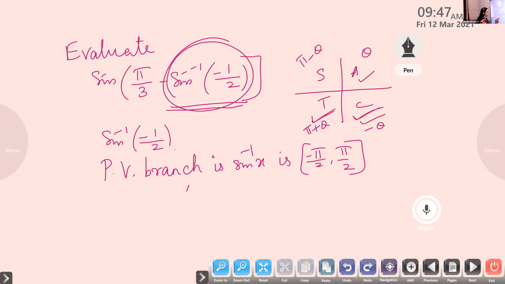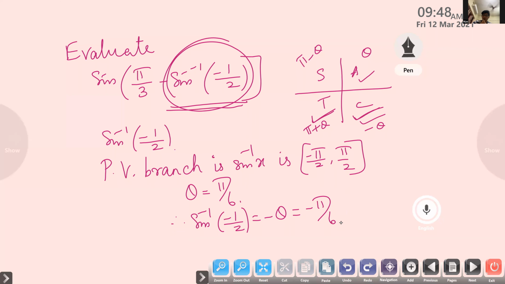So what is the value of theta? Pi by 6. Theta is pi by 6. Therefore, sine inverse of minus 1 by 2 is minus theta, coming in the fourth quadrant. In the fourth quadrant, the angle takes the form minus theta, so it is minus pi by 6. Is it correct, Rijas? Up to this, is it okay? Is it pi by 6? Yes, ma'am.